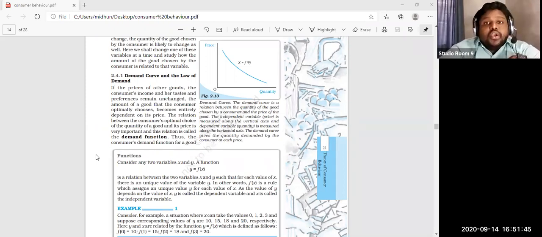So you can see the figure there, price and quantity. X is equal to a function of P. So that's what the demand curve is here. So I will explain that again.